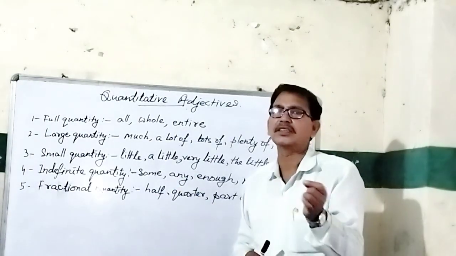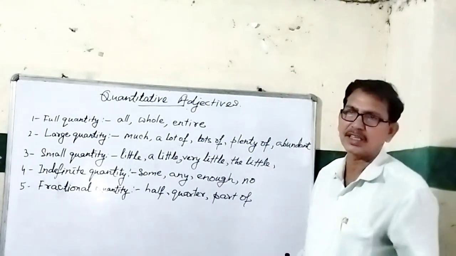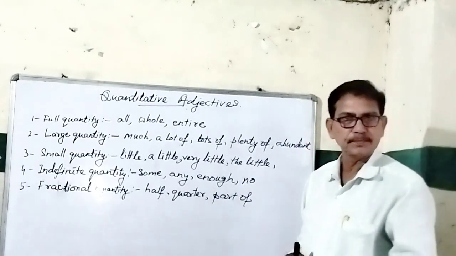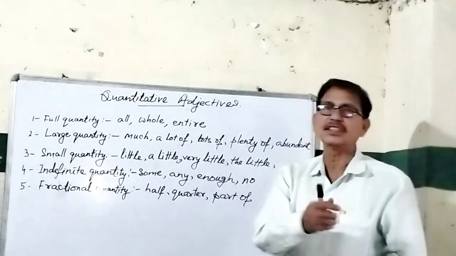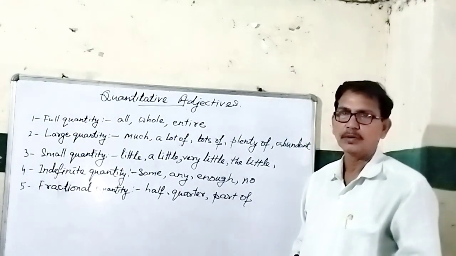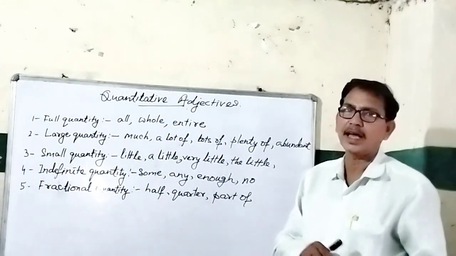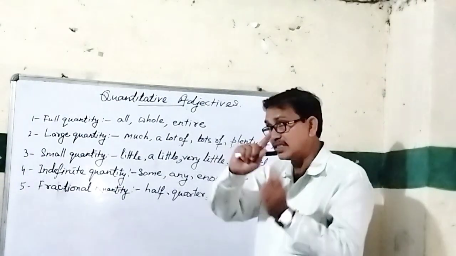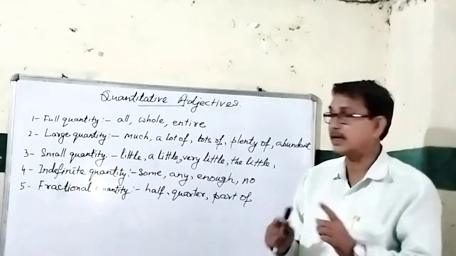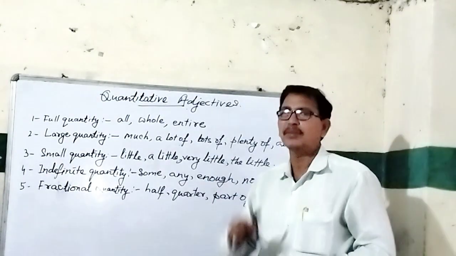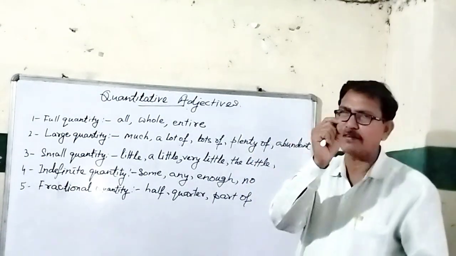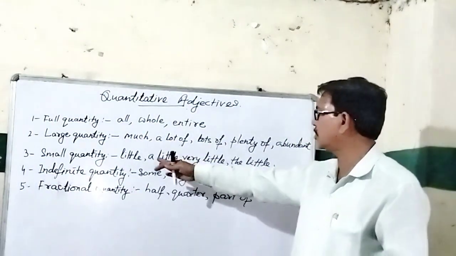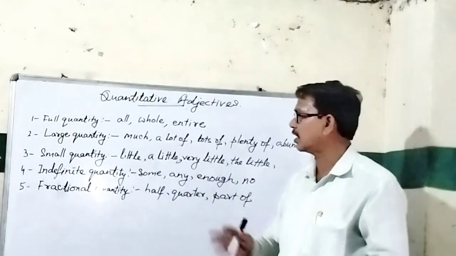Sometimes we use the little. Suppose I want to say the sentence: he drank the little water which I have in my bottle. It means whatever little water I had in my bottle, he drank all of it. So this is the difference between little, a little, and the little. Very little means a tinge, a few drops of water. Here I have used little, a little, the little, very little, etc.